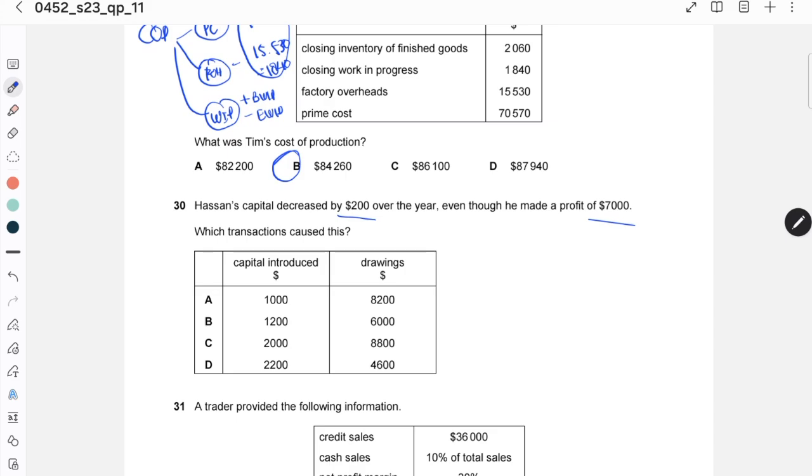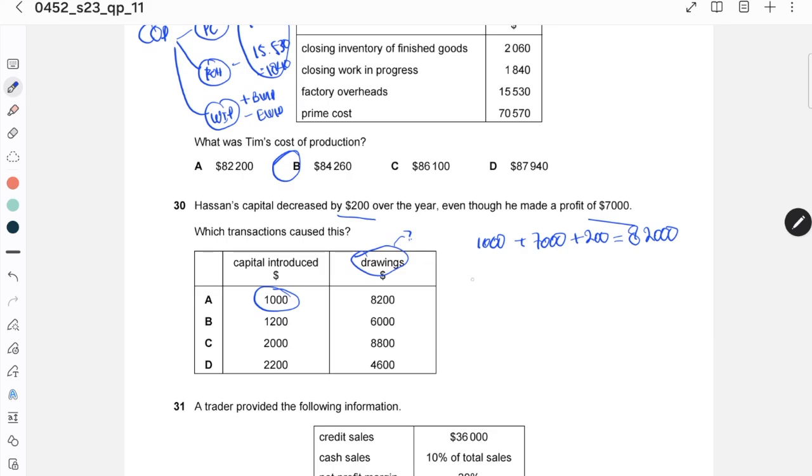The capital decreased because there is drawing, so you have to calculate how much the drawing is. If the capital introduced is 1,000, then 1,000 plus 7,000, and there is also a decrease of 200. So the capital drawing is 8,200.